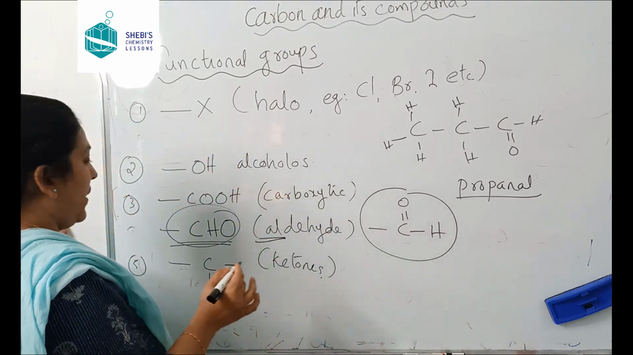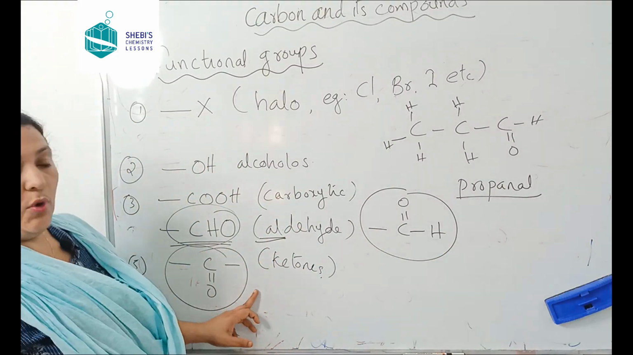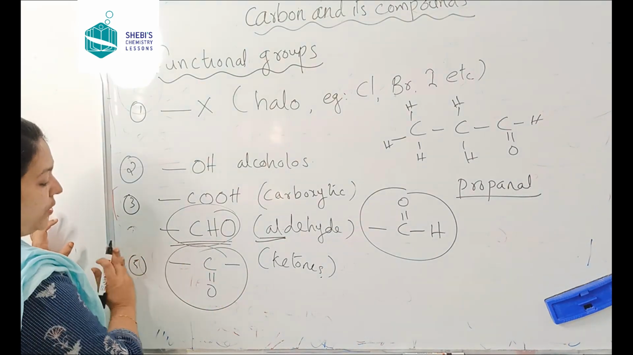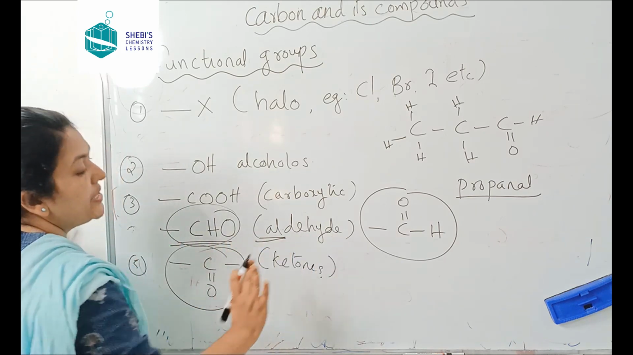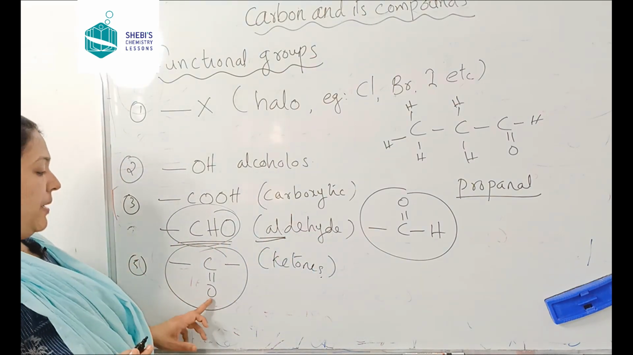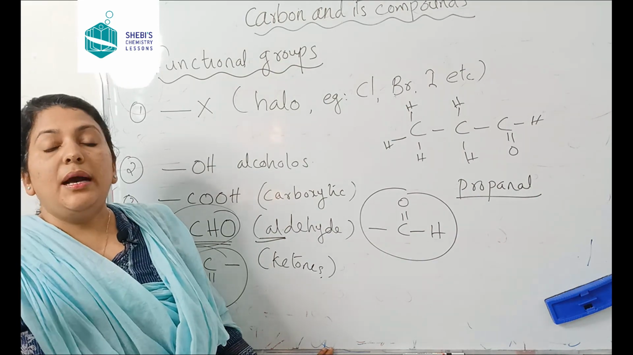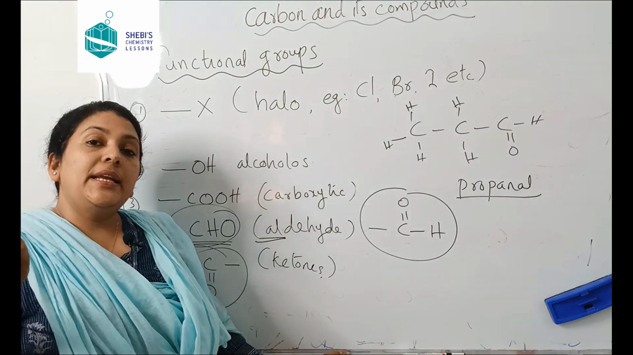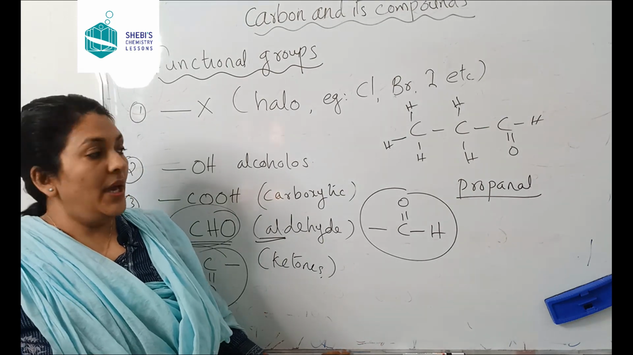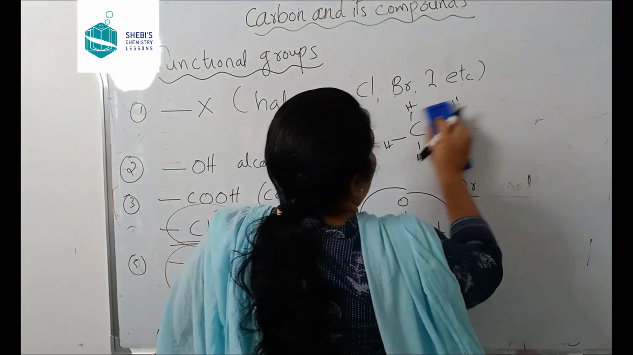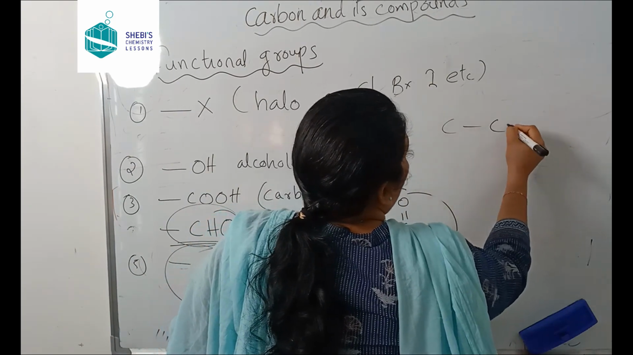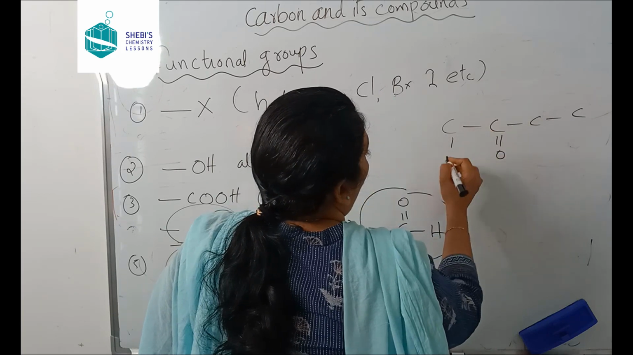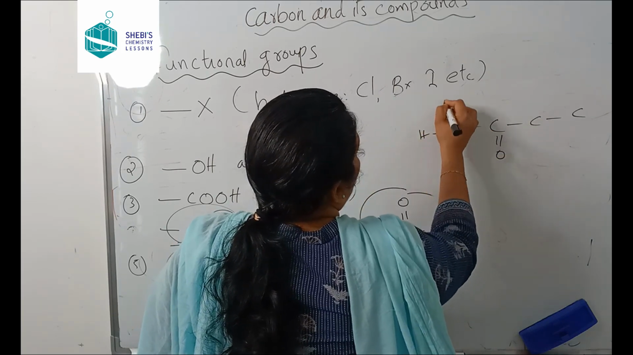And the next one is ketones. What are ketones? Ketones are C double bond O, with carbon chains attached on both sides. Remember, a ketone will come only in the middle of a carbon chain. It means it can never be a terminal group. For example, I'll show you. See, 4 carbon atoms are there. This is a ketonic group. Now everywhere hydrogen.